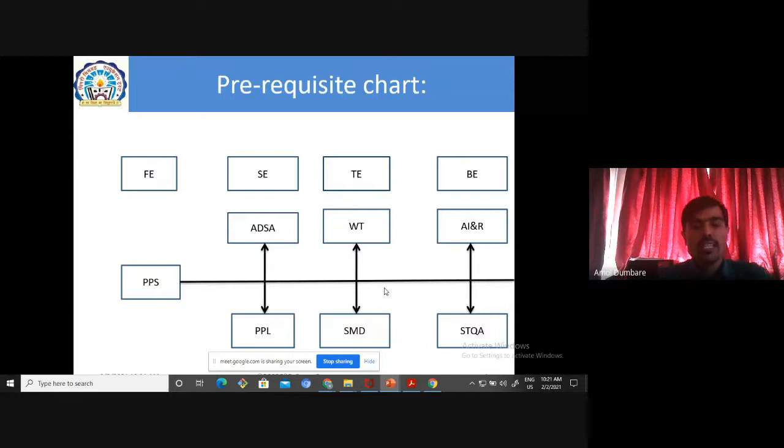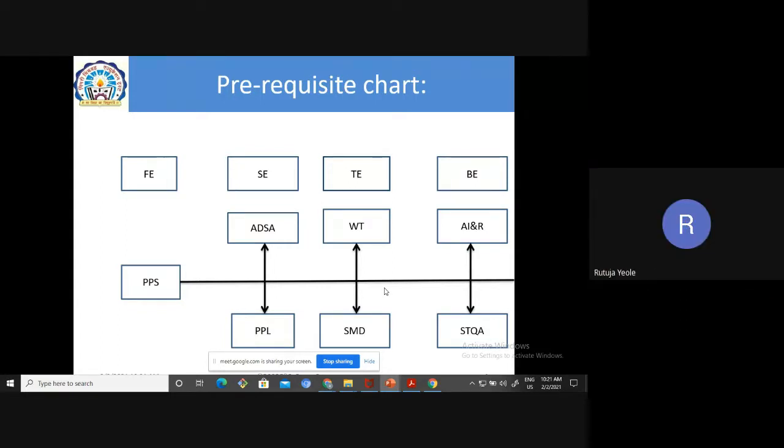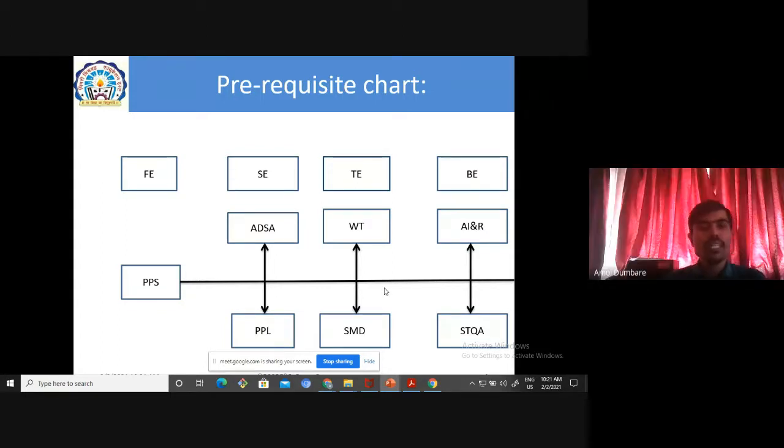Now, the prerequisite chart. Now see this chart. Is the screen visible to all of you? Yes, sir. So in first year, which I have written here as FE, the subject is PPS, that is programming and problem solving. So the prerequisite chart means how this subject will be correlated to your SE, TE and BE subjects.